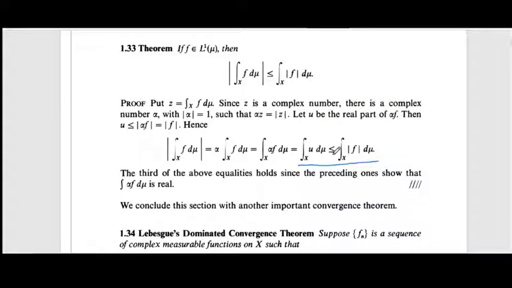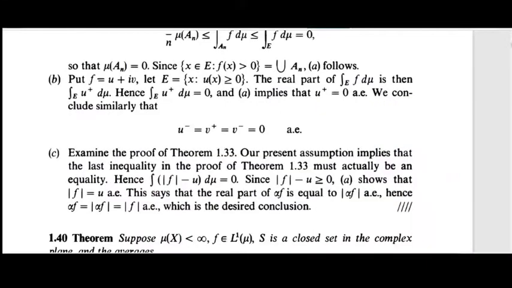From this equality we can write the integral over X of (mod f minus u) d mu equal to 0.